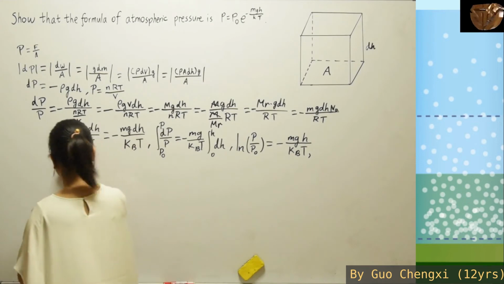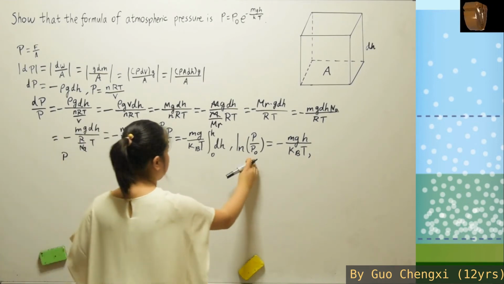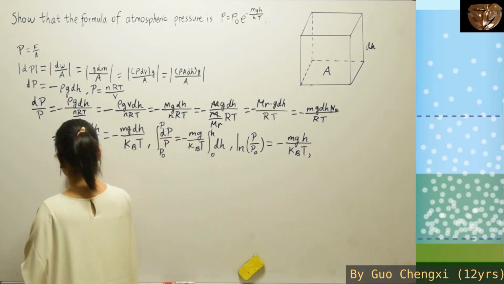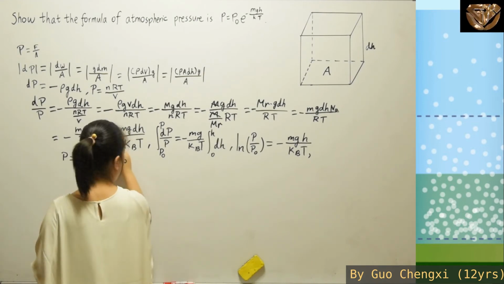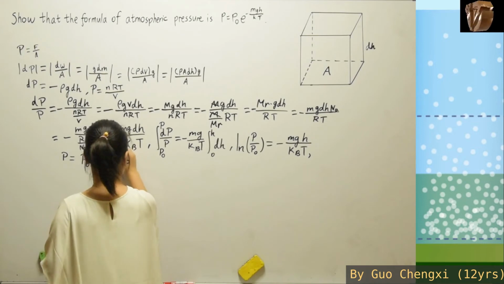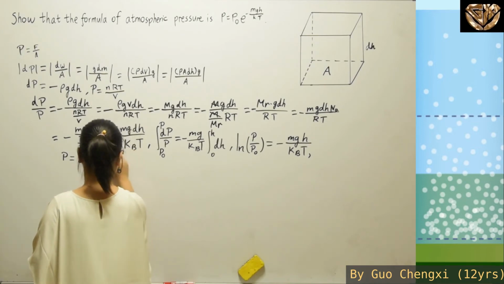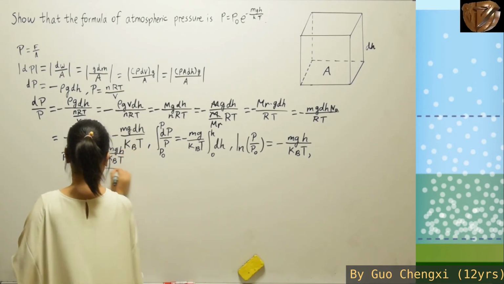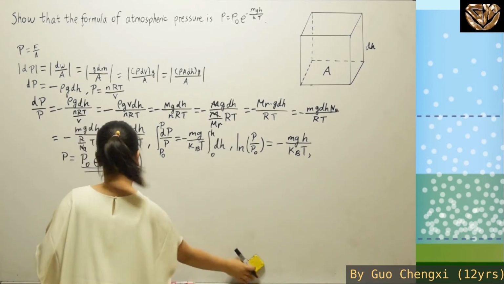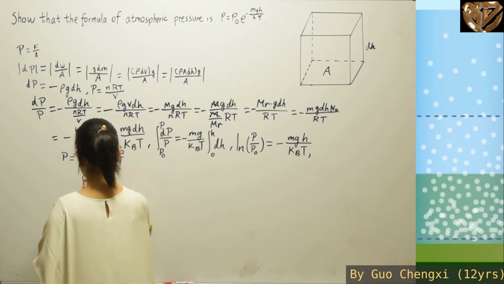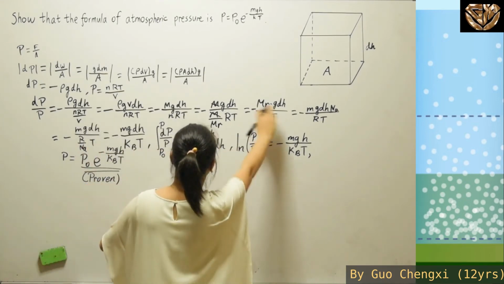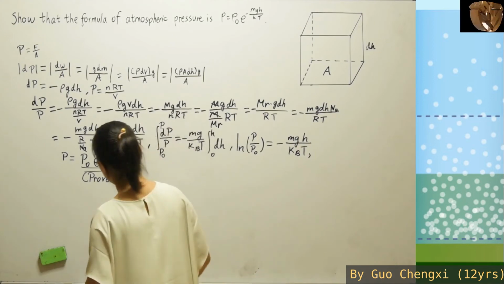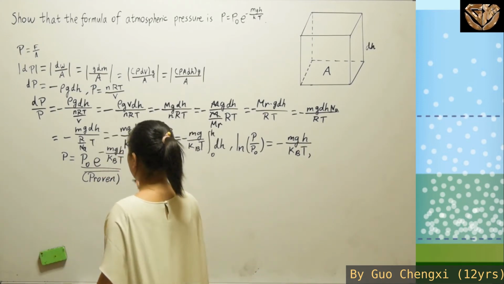So you get P. We can move the P naught to the other side, so P equals P naught e to the power of mgh over kBT. And thus it is proven. The only difference is that I added a B, that's all, but both of them are the Boltzmann constant.